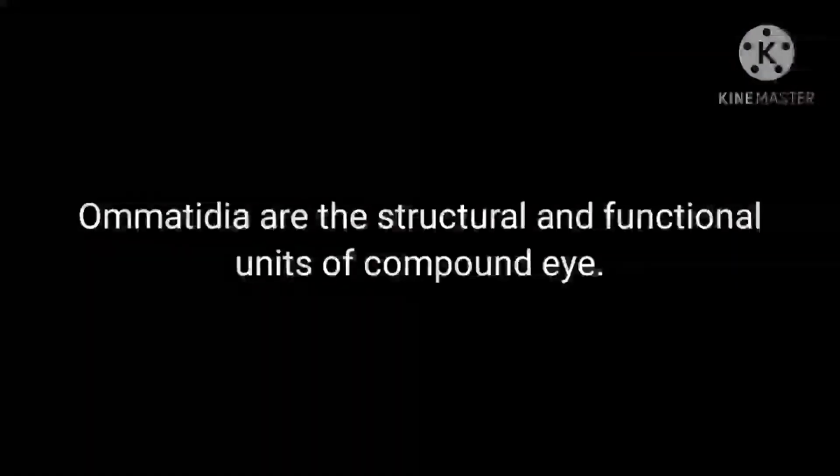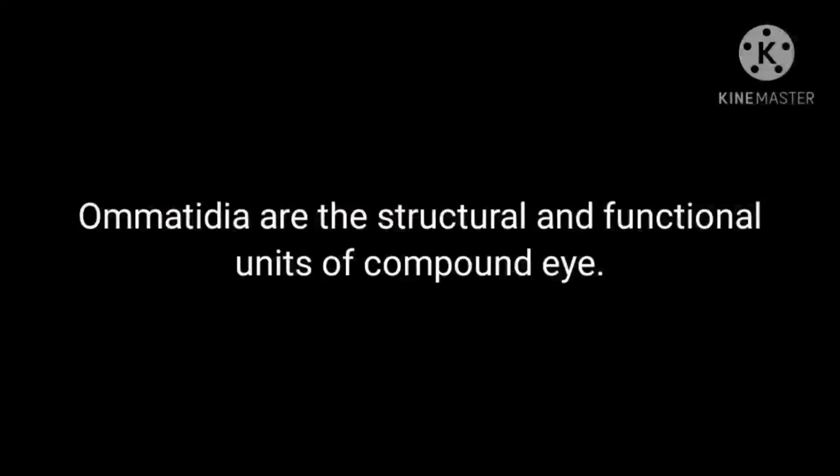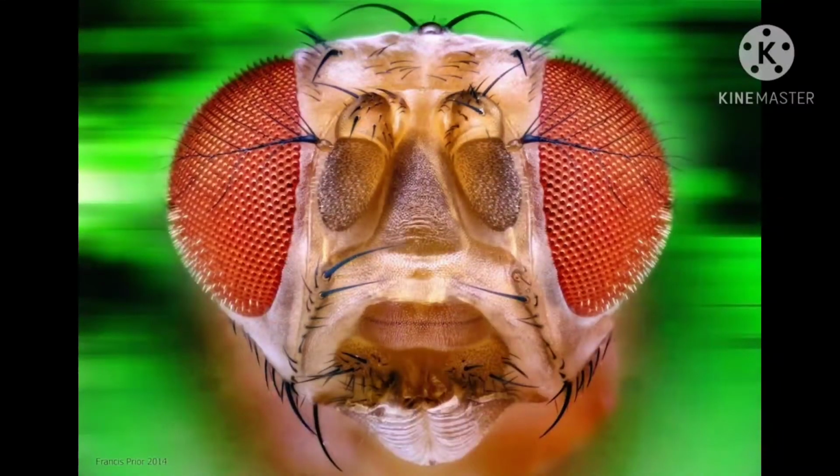These are the structural and functional units of the compound eye, each forming an image of a very small part of the visual field. Collectively, the compound eye produces a mosaic image.